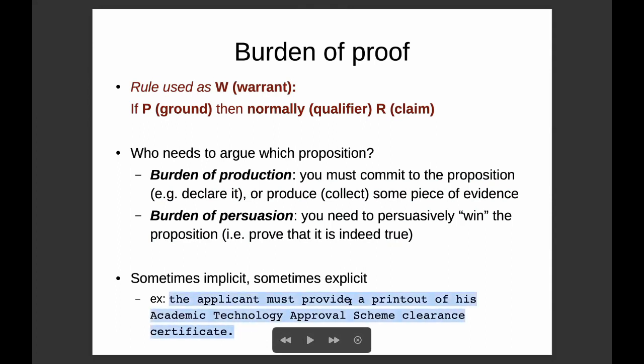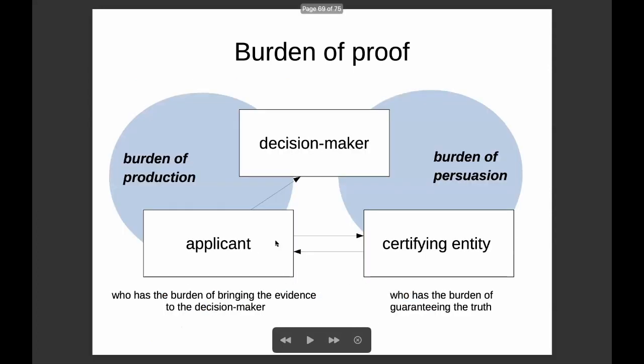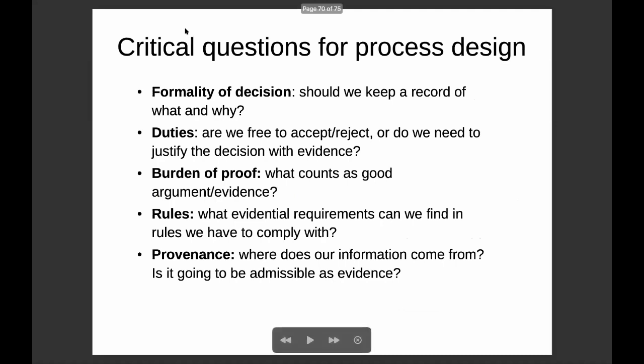For instance, the applicant must provide a printout of her academic technology approval scheme clearance certificate. Typically, the decision maker needs to take a decision upon a certain evidence. It may ask the applicant to provide it, burden of production. The applicant interacts with the certifying entity that has the burden to say that yes, what the applicant gave is true. Now, let us return to the core of this course.